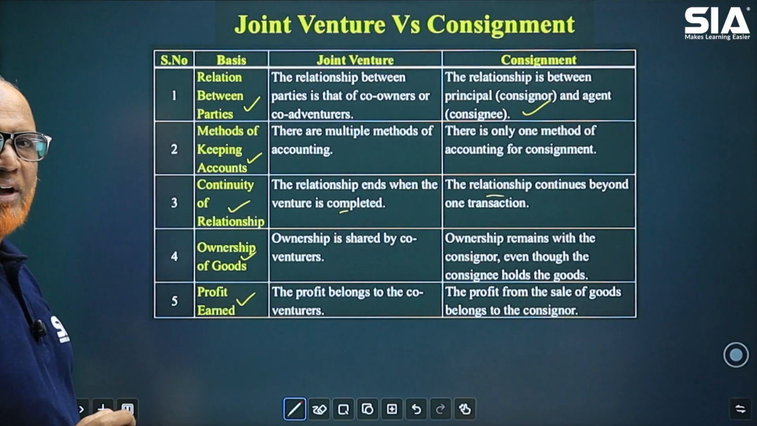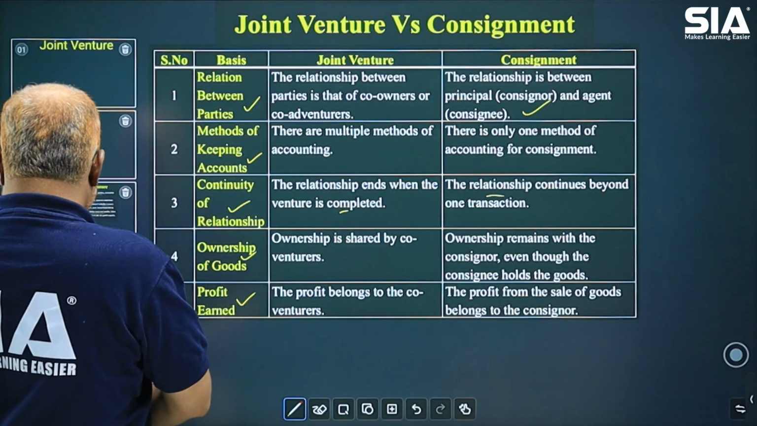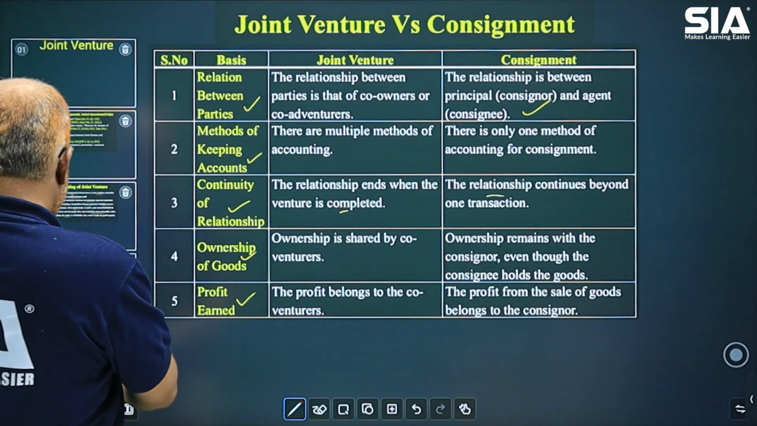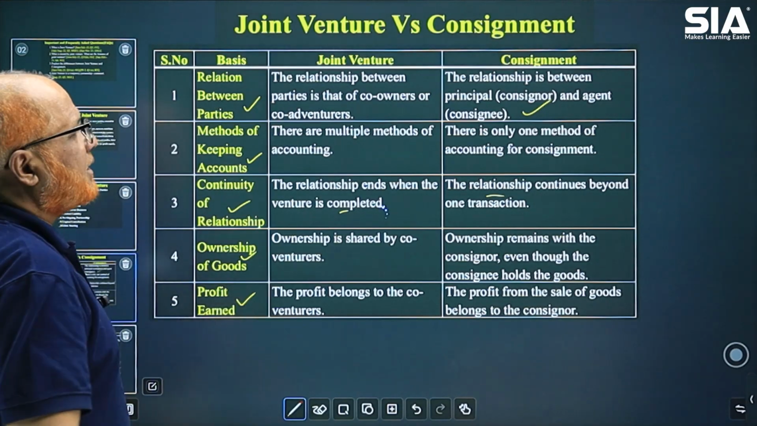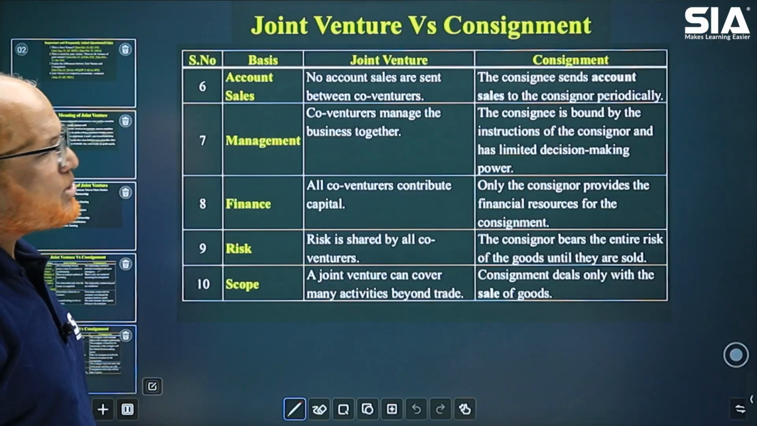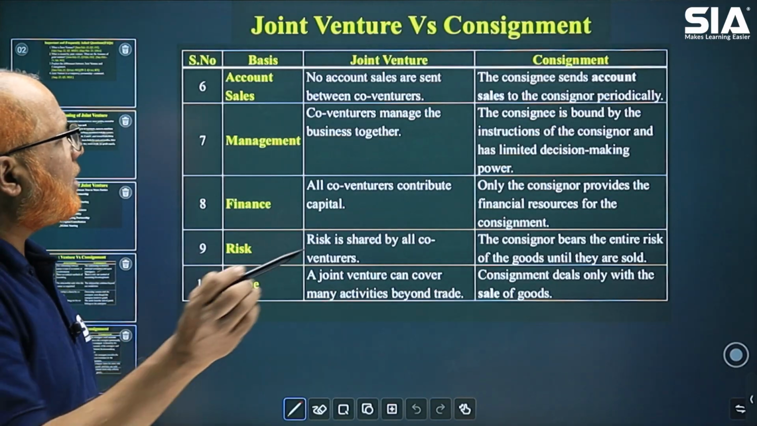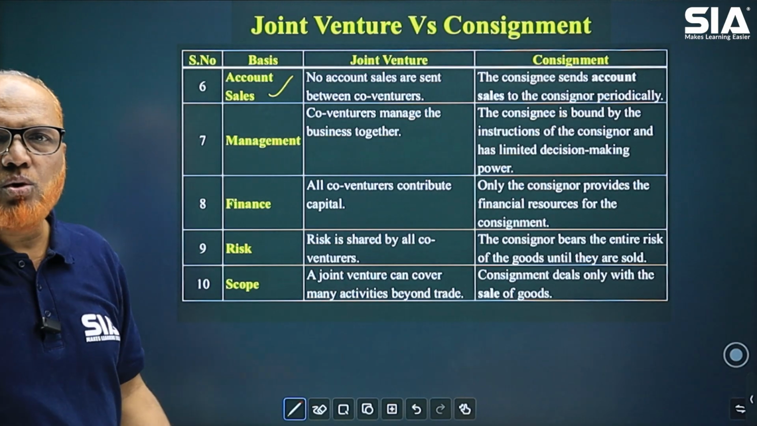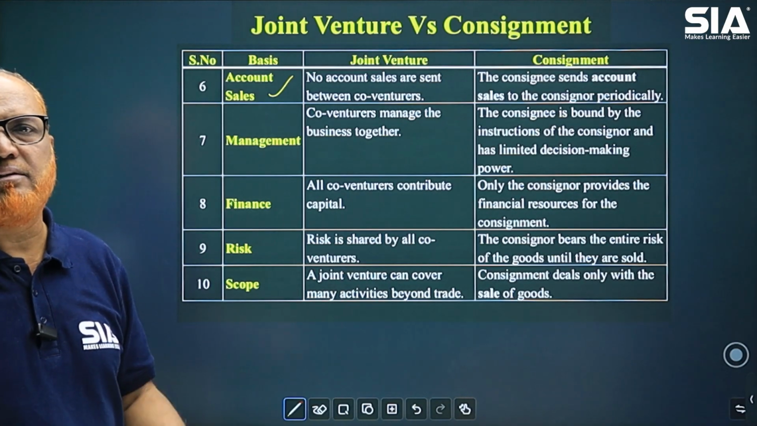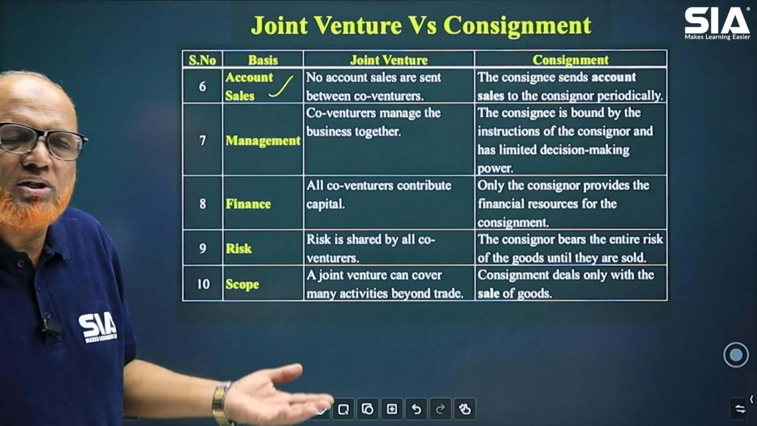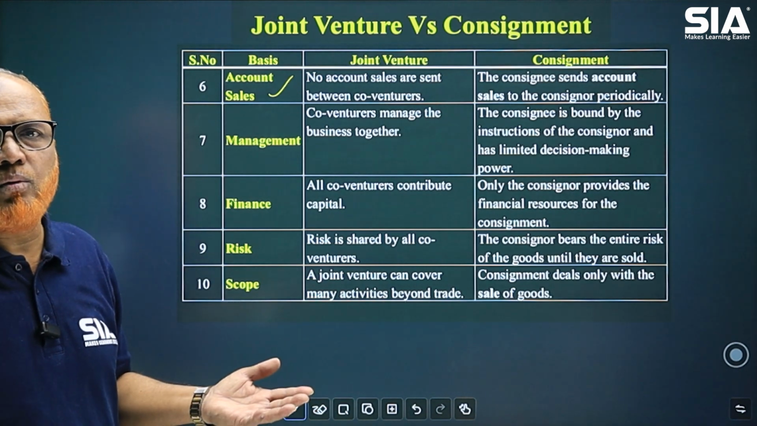So here 5 points I have explained. Next point I will explain. That is the sixth point, account sales. No account sales are sent between co-venturers. There is no question of any account sales in joint venture because every co-venturer knows the complete accounting.